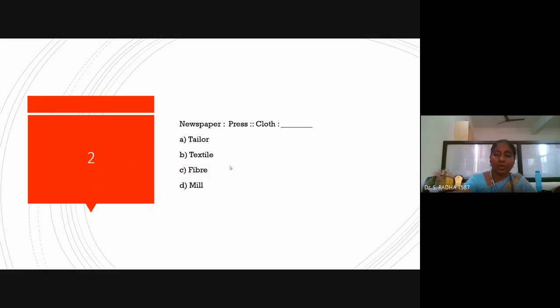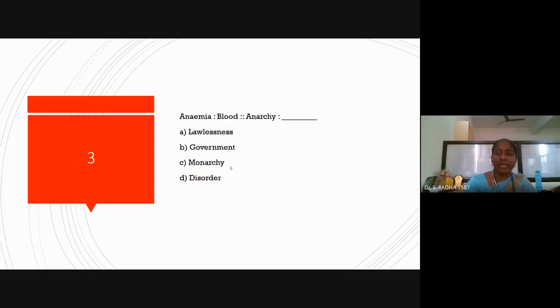Next, newspaper, already we have seen. It is operated in press. Cloth will be done in mill, cloth mill. Next, anemia, it is a blood-related problem. Anarchy, it relates to government policies, stages, government policies.